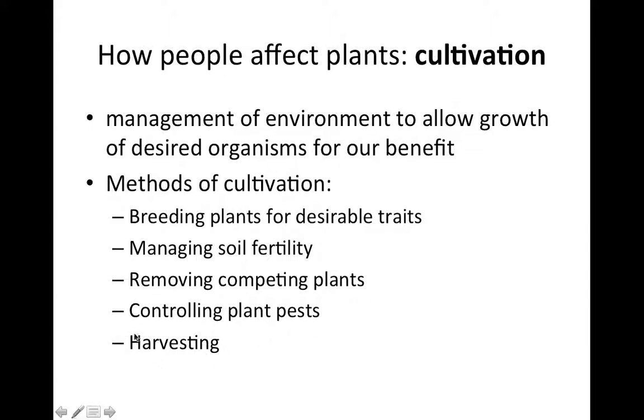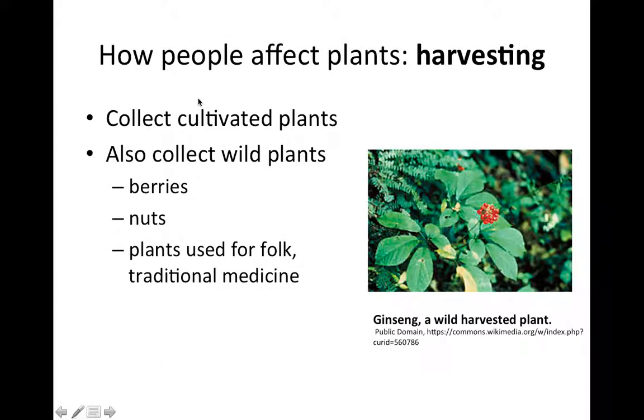Finally, we have to harvest plants that we're cultivating. So we have to find ways of collecting their seeds or leaves or whatever parts are desirable. Continuing on this idea of harvesting, we do harvest cultivated plants, and that could be something like reaping corn or wheat or apples or grapes from fields.